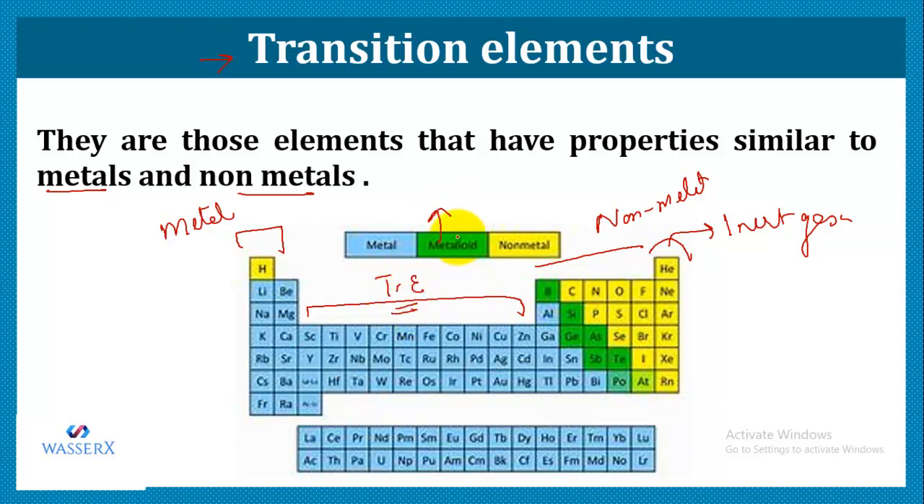That is, they are the metalloids. Metalloids are those which have properties similar to metals and non-metals. Some of their properties resemble metals and some of their properties resemble non-metals. So this is what the transition elements are. And inner to transition elements, we have inner transition elements, that is the lanthanides and the actinides. Right. I think you got it, that these are the transition elements which have properties similar to metal and non-metal.